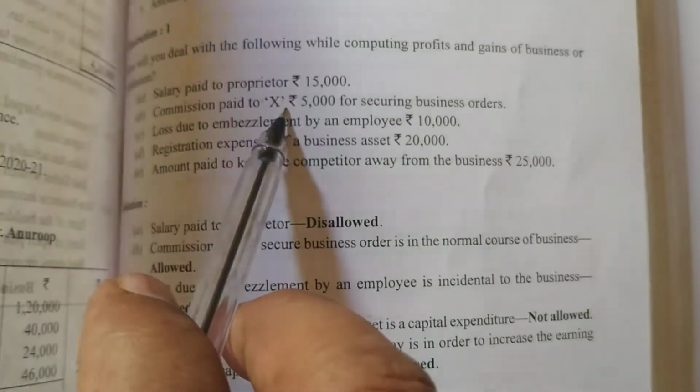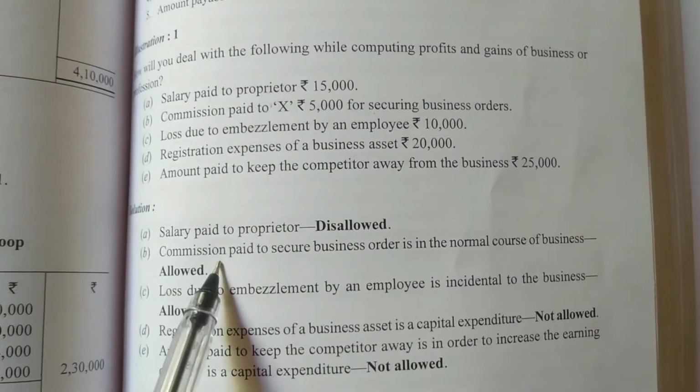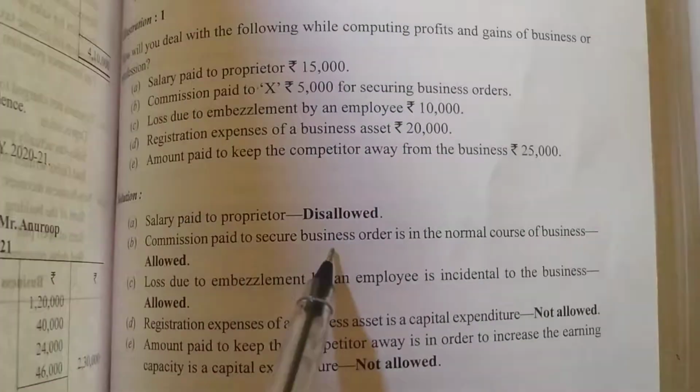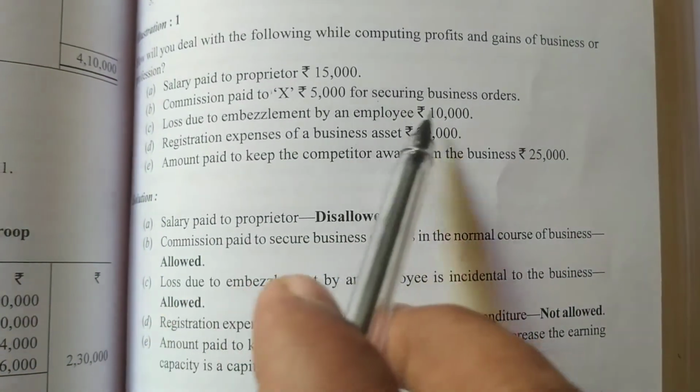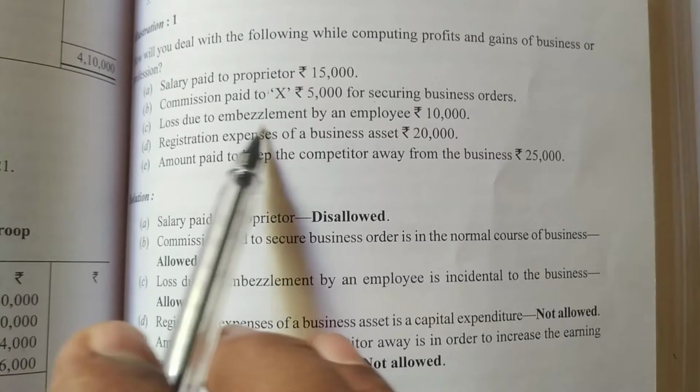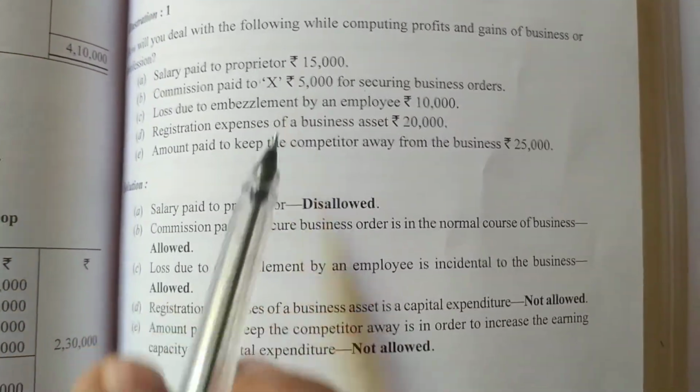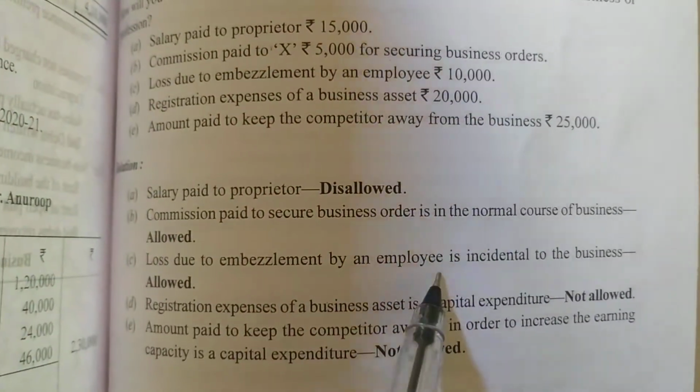Commission is allowed. Commission paid to secure business orders in the normal course of business is allowed. Next, loss due to embezzlement by employee 10,000. Embezzlement means stealing. He is stealing the cash. Is it allowed or not? Yes, it is allowed. It is related to business.